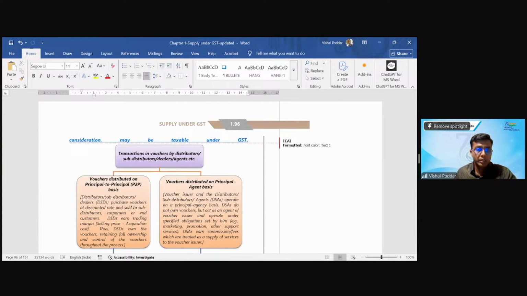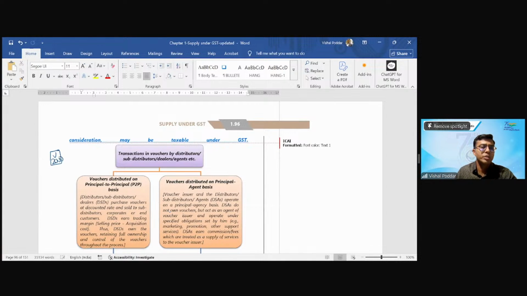However, then comes another aspect in vouchers. Fine, when I as a customer or consumer go and purchase a voucher from West Side, there is no tax, agreed. But there is another flow of transaction whereby a company creates a voucher of 2,000.